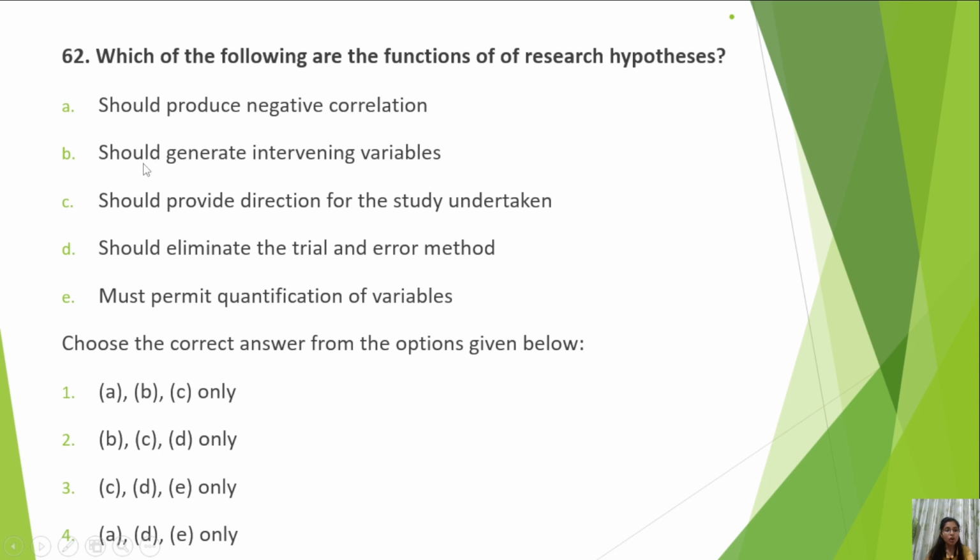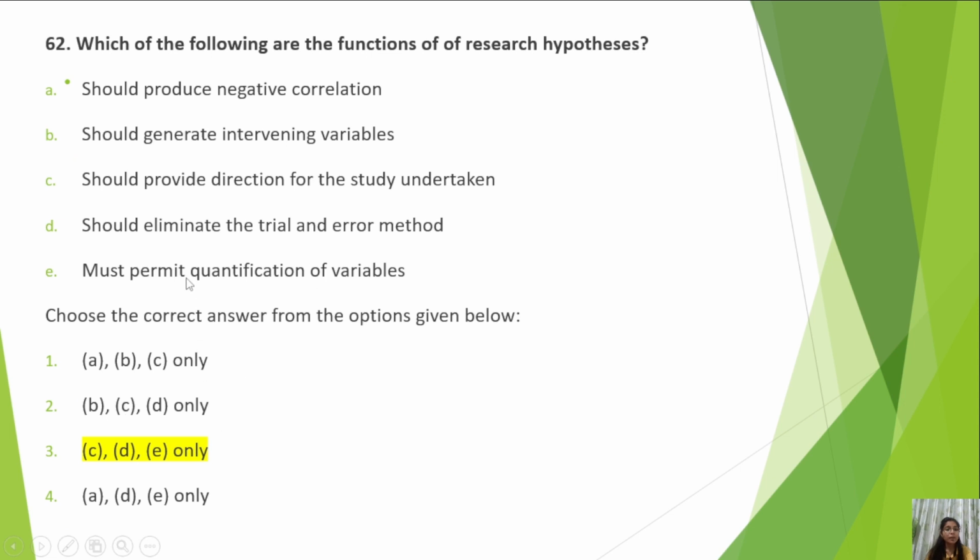So B is not the work of hypothesis. E, must permit quantification of variables, is the correct answer, because in hypothesis we test the hypothesis, and when the variables are quantified then we can test that. Okay, so C, D and E are the correct options.